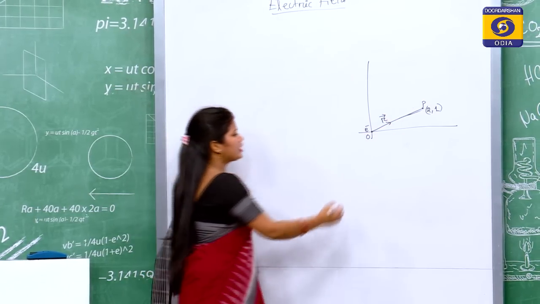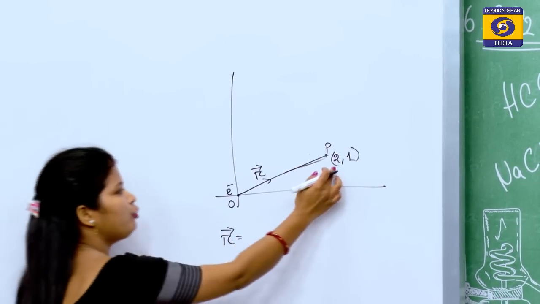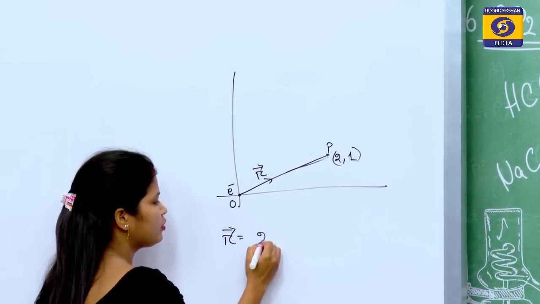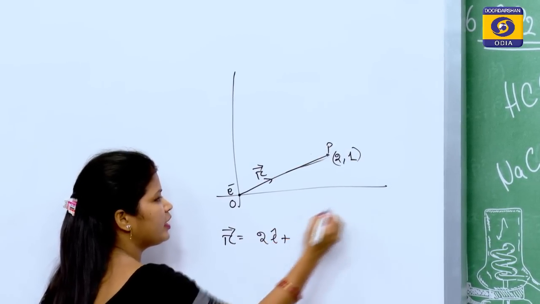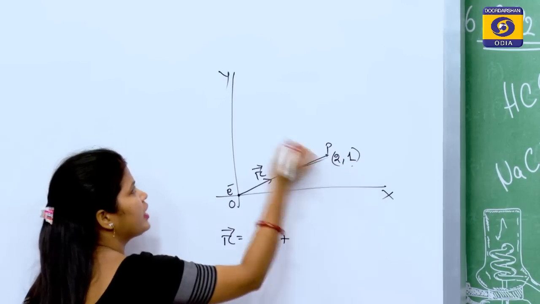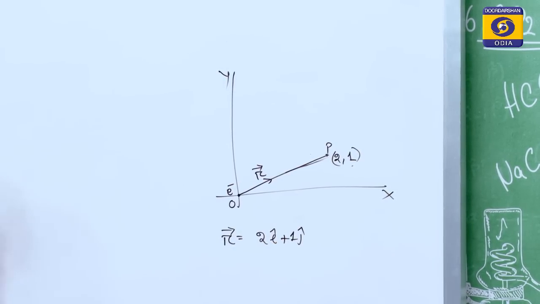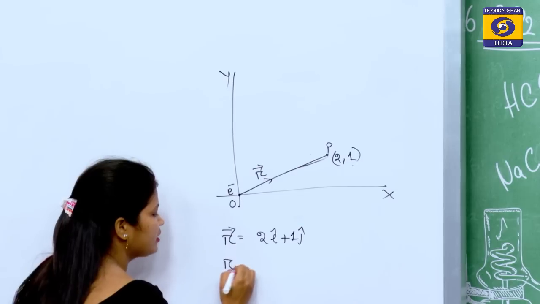So, what is the R vector? Yes, the R vector is the (2, 1) position, that means 2 i cap in the x axis and 1 j cap in the y axis. And what is R?